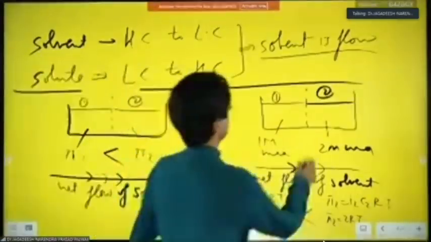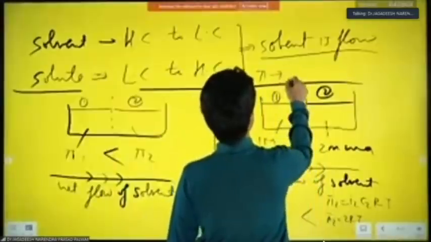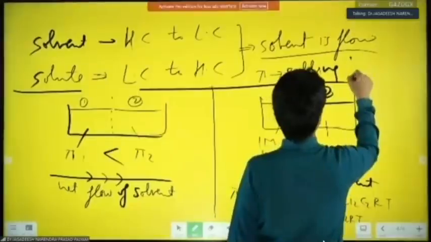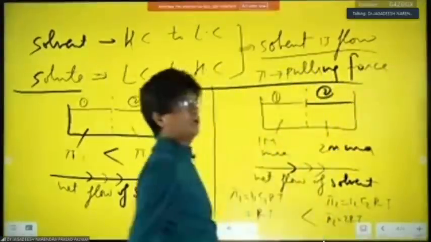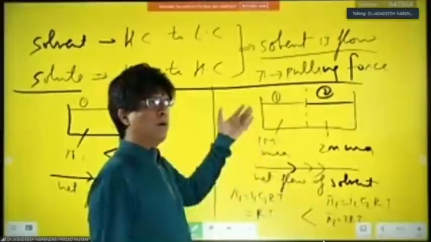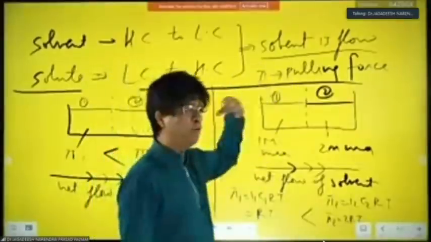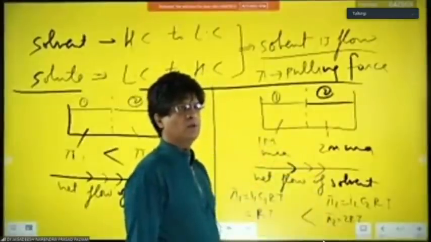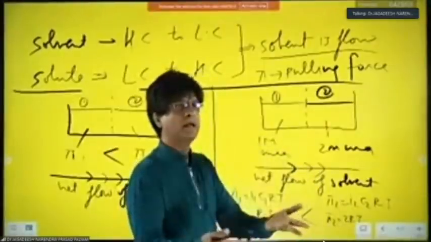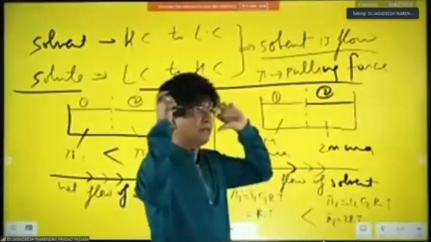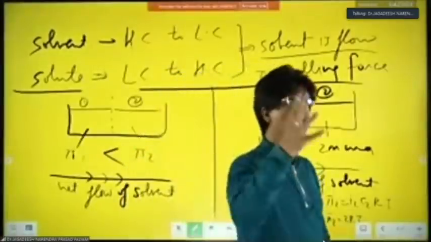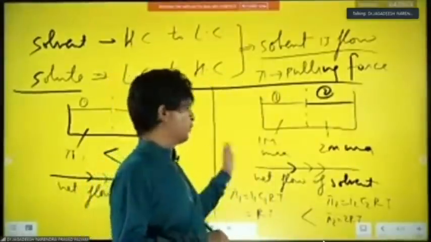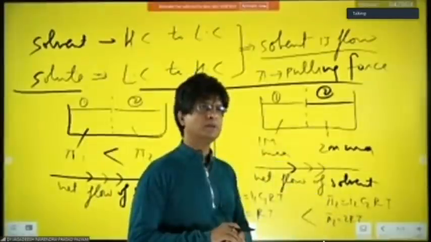Now you can write down basically that pi is a pulling force. Pulling force, children. Yes or no? Why is it a pulling force? I'm telling you how to remember. Water will flow from high concentration to low concentration. Now it's up to you how you see that. But I believe that by thinking in the mind that it is a pulling force, you will never go wrong. It is because water is flowing. Water will flow from high to low concentration. That is basically the minimum.